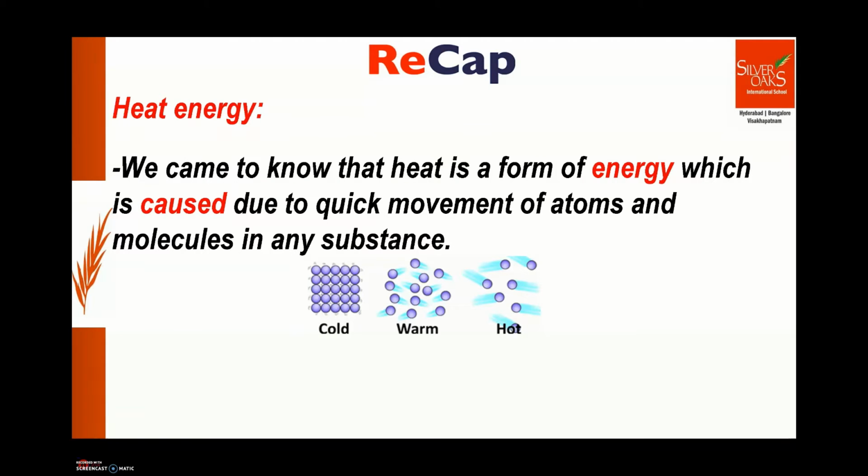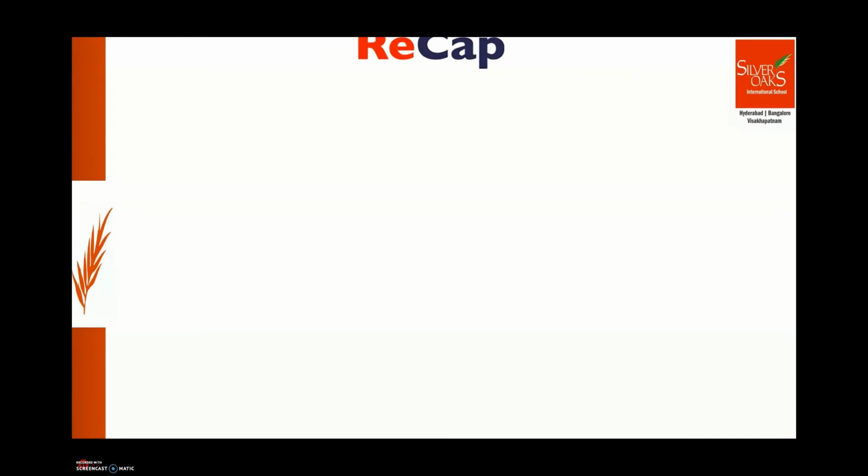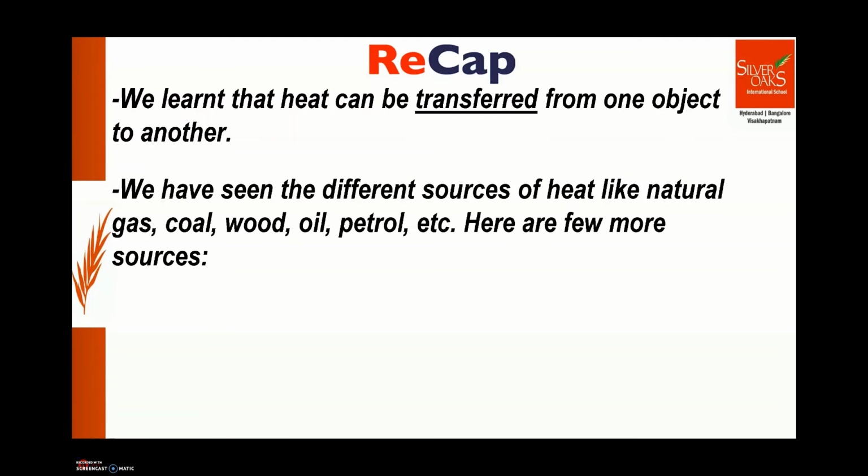And we understood that the sun's light is the natural cause for heat or warmth. Then we learned that the heat can be transferred from one object to another. And we have seen different sources of heat, right? Like natural gas, coal, wood, oil, petrol, etc.